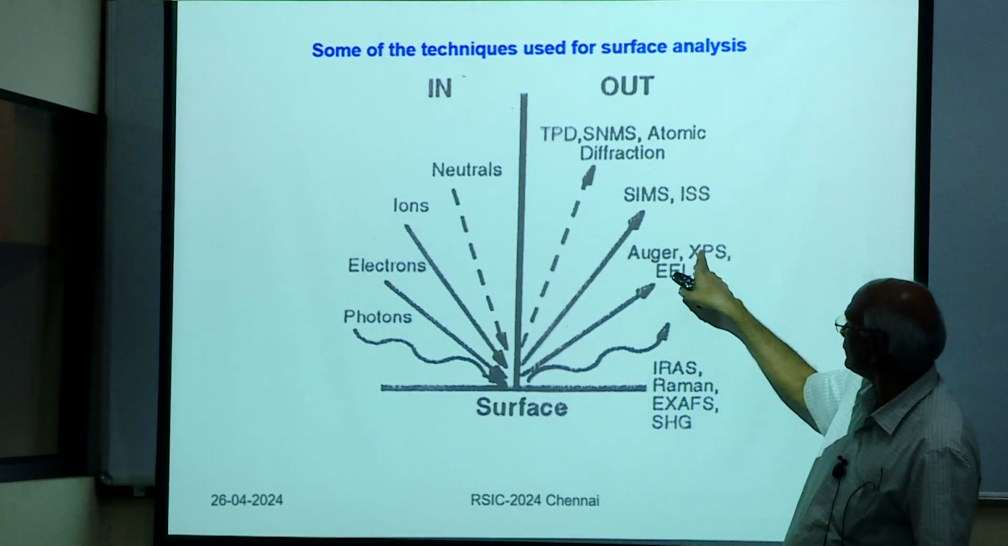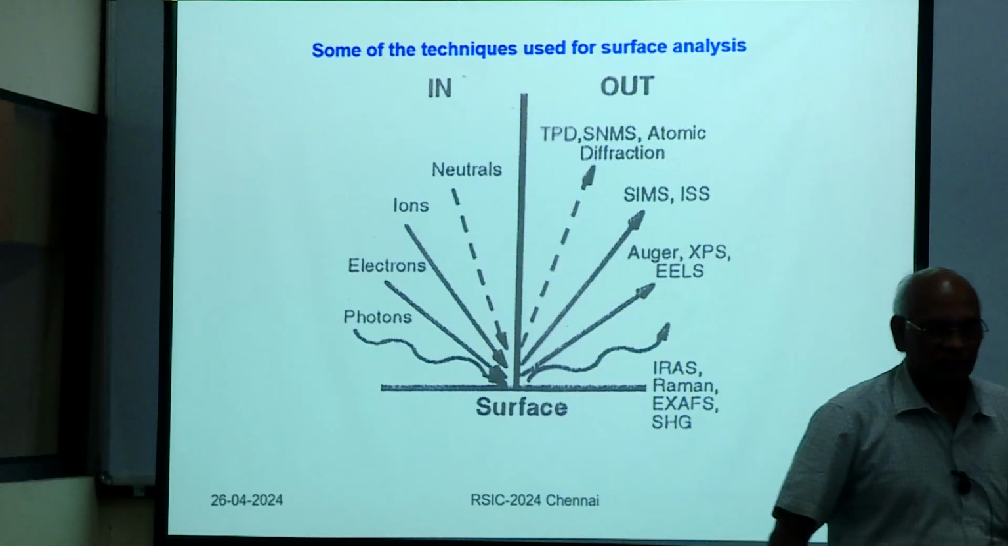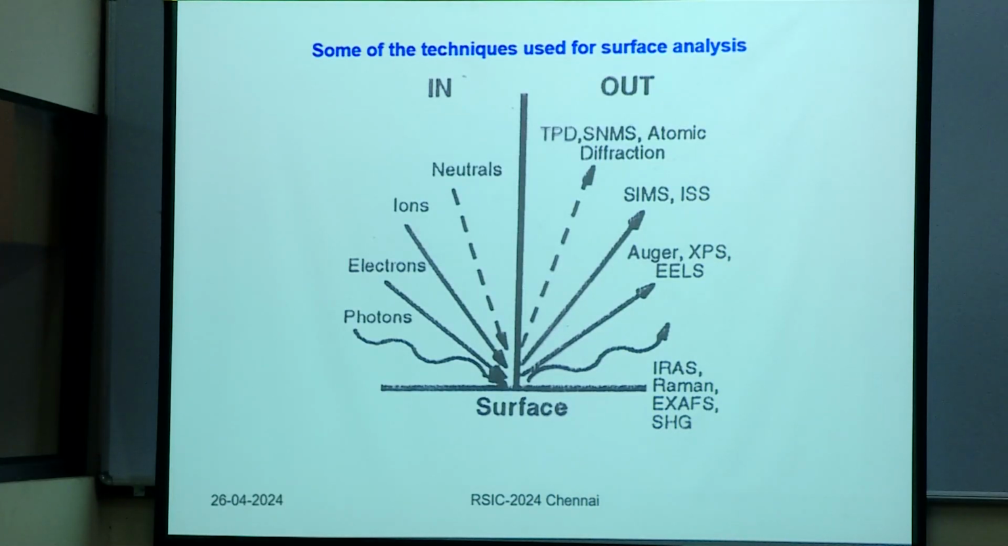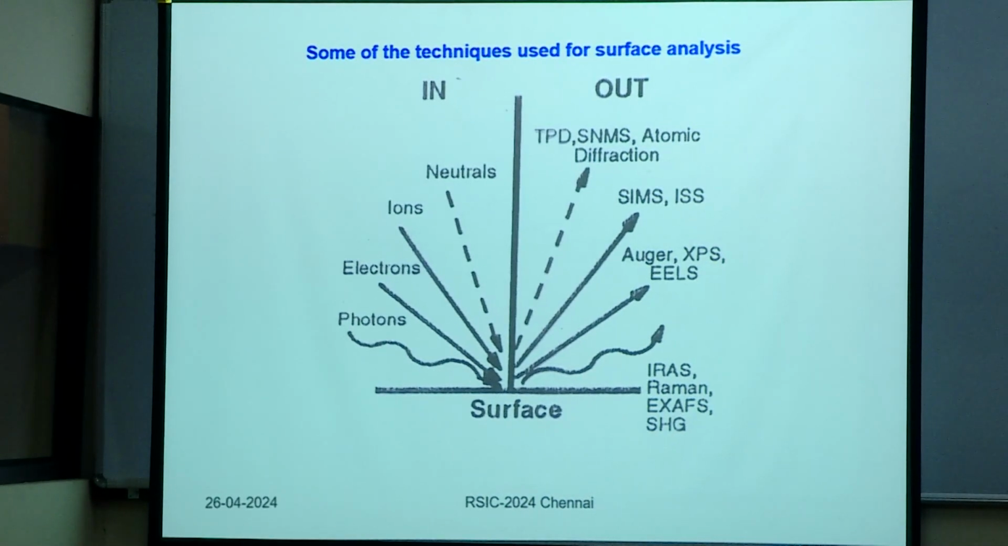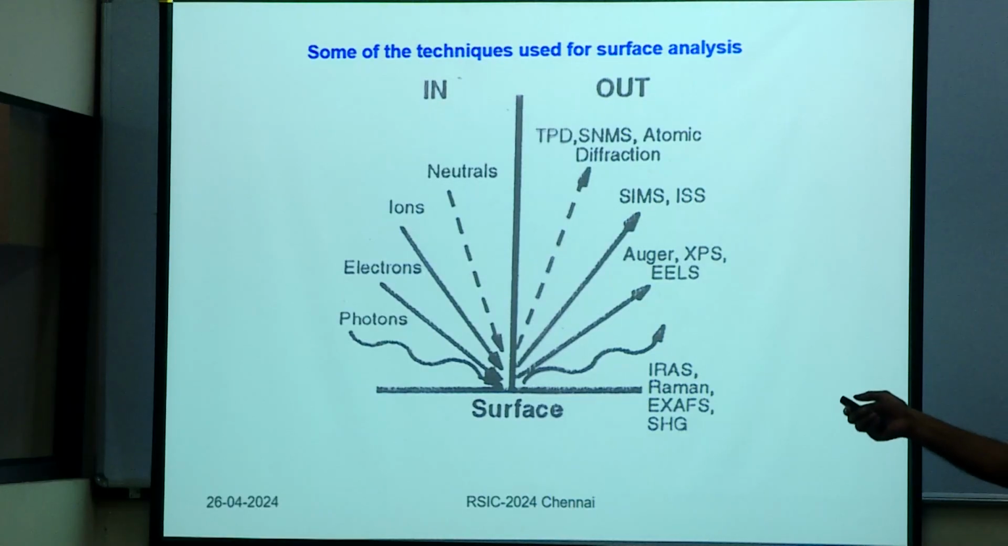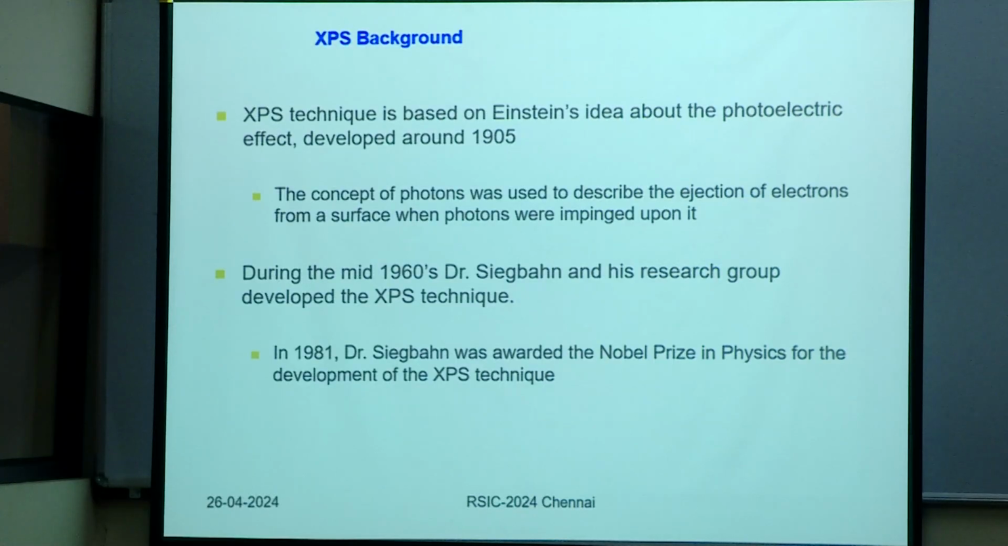So, that gives you XPS, photoemission spectroscopy. Okay. So, that is the one which we are going to look at. So, what is in? Photons. What is out? Electrons. Okay. So, that is what we will look at now.